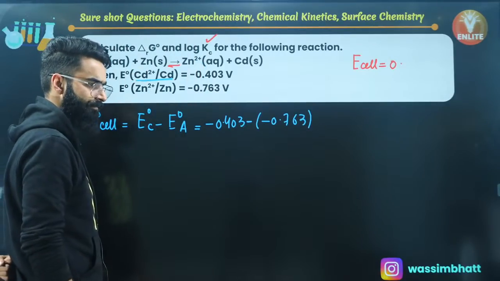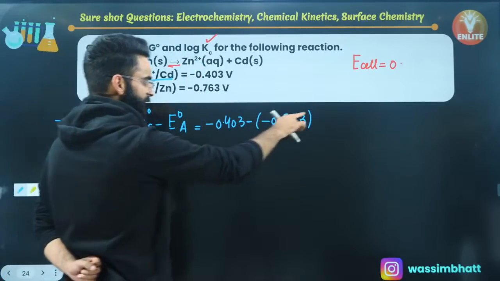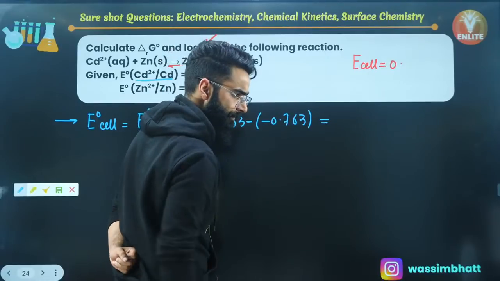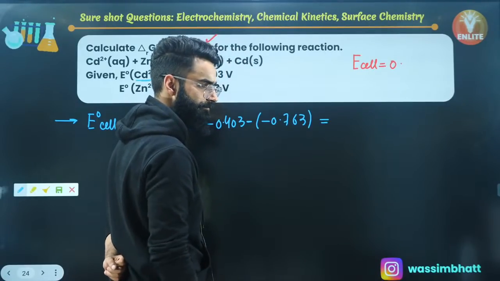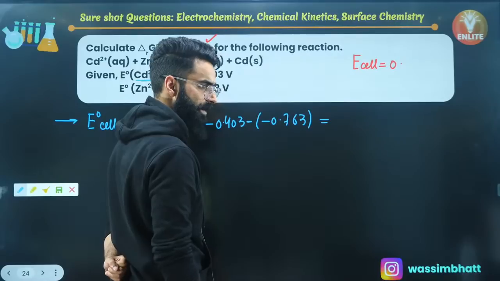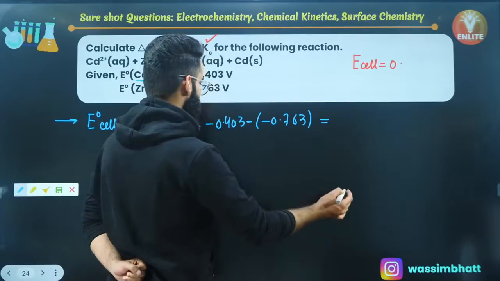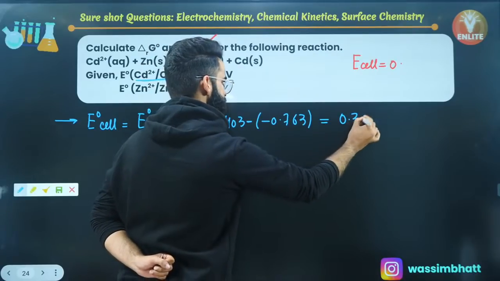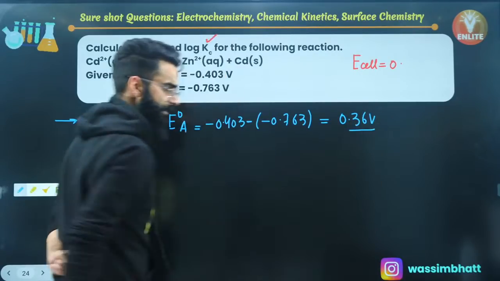Fast people, let me know in the chats how much this value comes out to be exactly. I'm waiting. 0.36, is that? So 0.36 people are saying. So E naught cell you calculated 0.36.